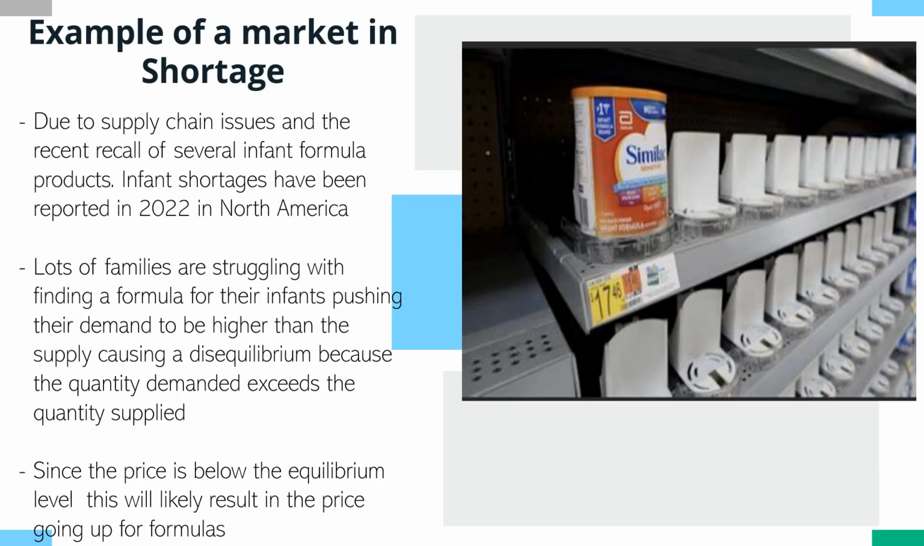Example of a market in shortage. Due to supply chain issues and the recent recall of several infant formula products, infant formula shortages have been reported in 2022 in North America. Lots of families are struggling with finding formula for their infants, pushing their demand to be higher than the supply, causing a disequilibrium because the quantity demanded exceeds the quantity supplied. Since the price is below the equilibrium level, this will likely result in the price going up for formulas.